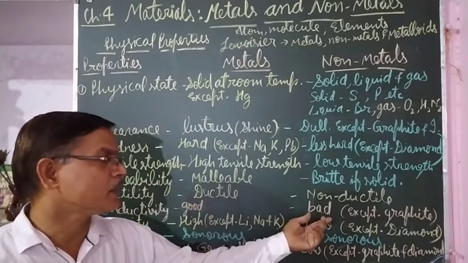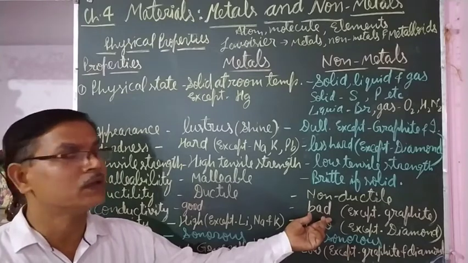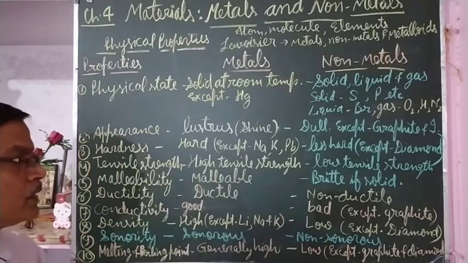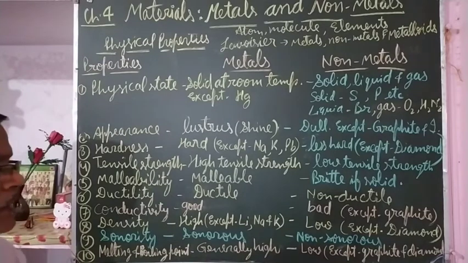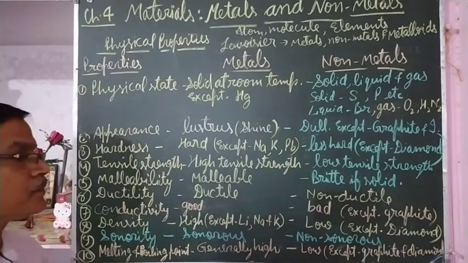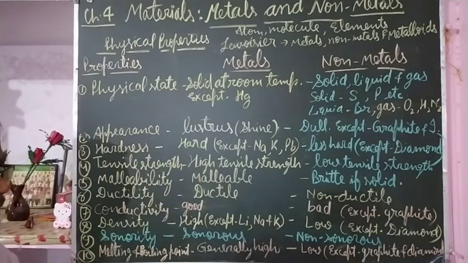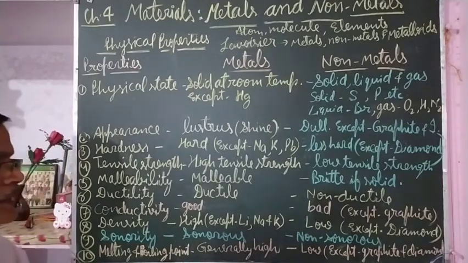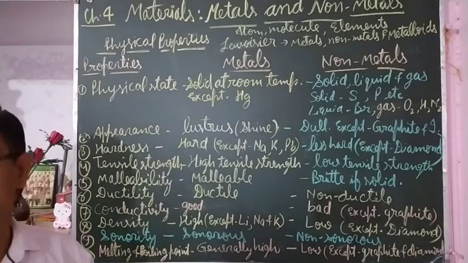Non-metals are bad conductors or insulators of heat and electricity. They do not allow electricity or heat to pass through, so they are bad conductors or insulators, except graphite. Graphite, although it is a non-metal, is the pencil lead you write with. You should never try that pencil in the electric socket.